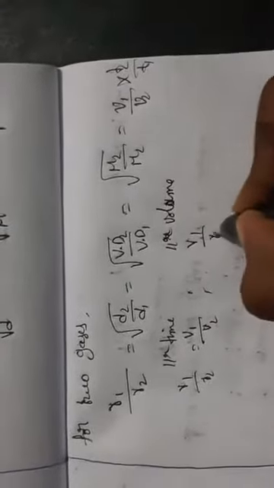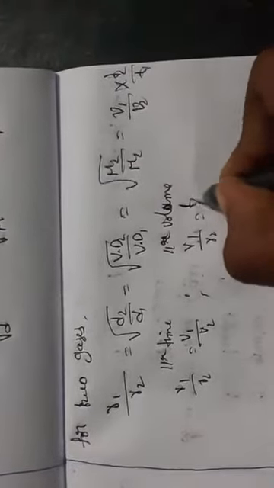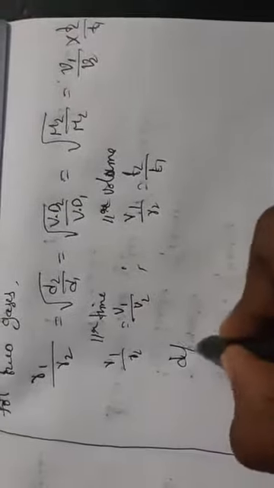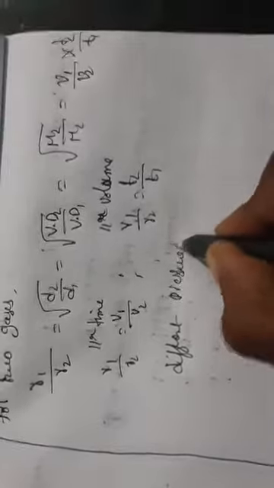Okay, R1 by R2 is equal to T2 by T1. So what does that mean here? We can write it like this: if you are taking gases at different pressure and same temperature, then you are going to get R1 by R2 is equal to P1 by P2 into M2 by M1.